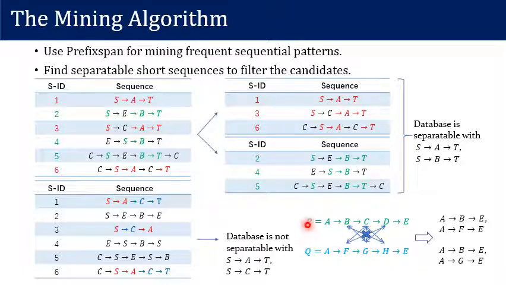So what can we do with these separable short sequences? Well, just consider if two sequences are considered disjoint, then all of their short subsequences should be separable, like this. So with this property, we may be able to carry out the flow of our algorithm.